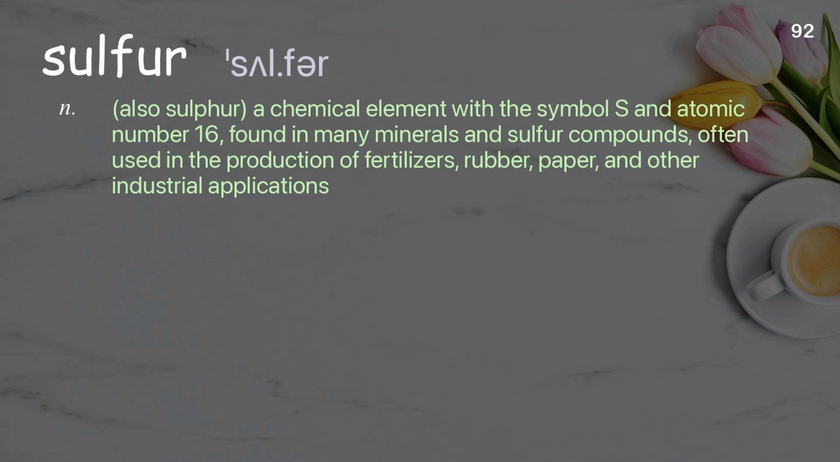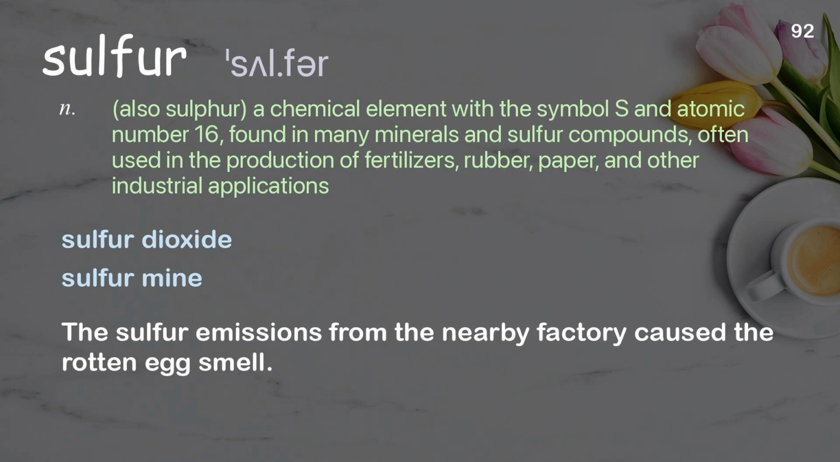Sulfur. A chemical element with the symbol S and atomic number 16, found in many minerals and sulfur compounds, often used in the production of fertilizers, rubber, paper, and other industrial applications. Examples: Sulfur dioxide, sulfur mine. The sulfur emissions from the nearby factory caused the rotten egg smell.